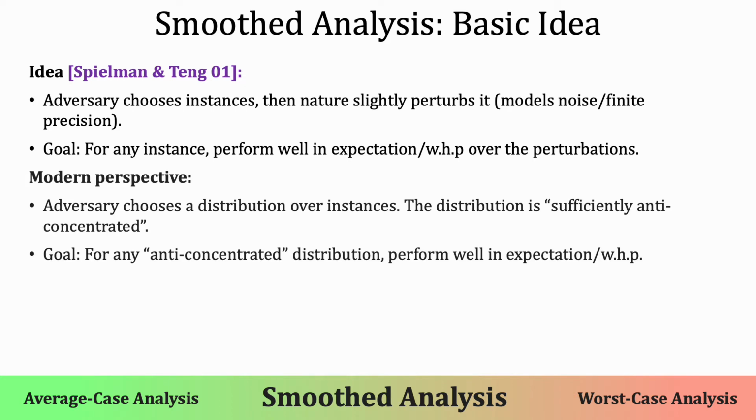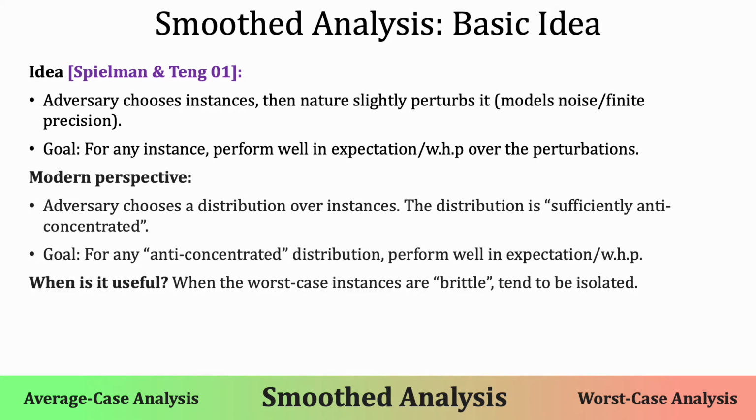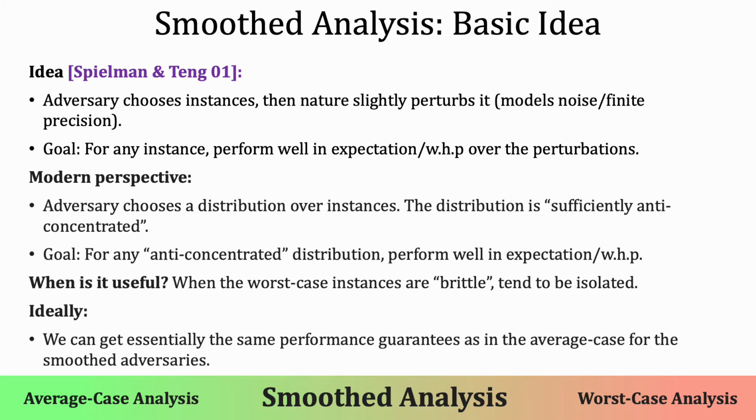The modern perspective on this is that the adversary chooses a distribution that does not put too much weight on any single point. In other words, a distribution that is sufficiently anti-concentrated. The goal again is to do well against all such distributions. The model is useful when worst case instances are expected to be brittle and tend to be isolated. Ideally, we get performance comparable to the average case setting.